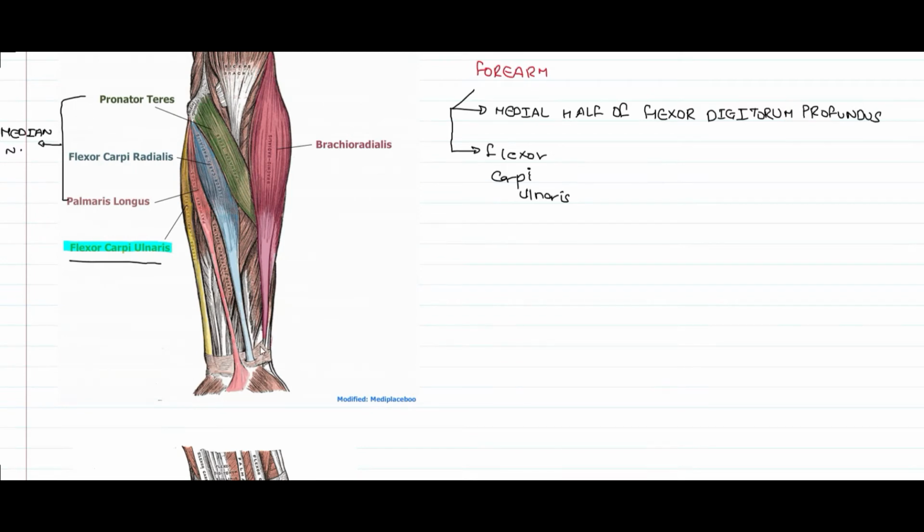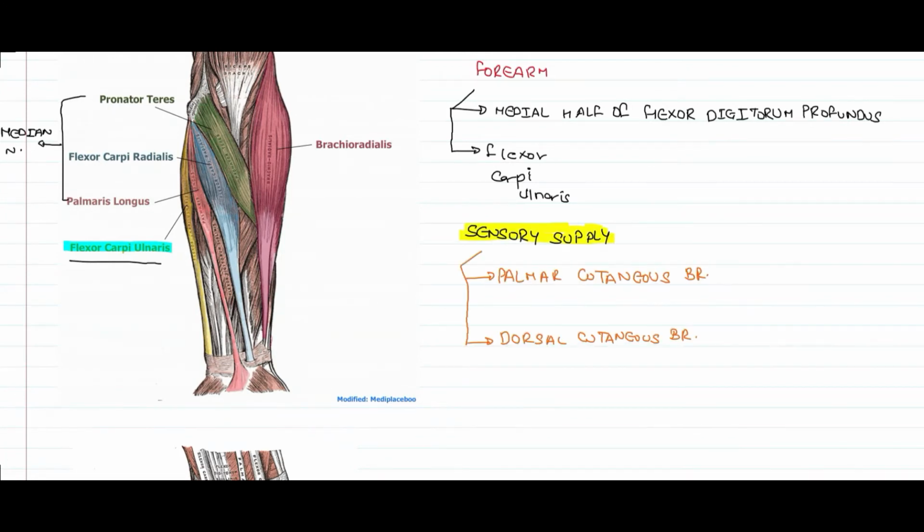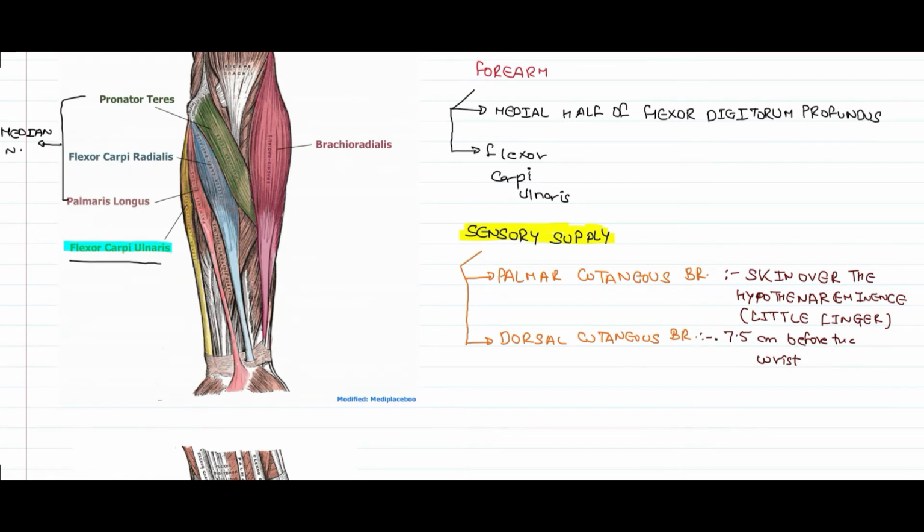The ulnar nerve will give off two branches, that are the palmar cutaneous branch and the dorsal cutaneous branch. The palmar cutaneous branch originates at the middle part of the forearm from the ulnar nerve, and it will supply the skin over the hypothenar eminence, that is skin near the region of little finger, whereas the dorsal cutaneous branch of the ulnar nerve originates 7.5 cm before the wrist, and it will give supply to the medial part of the dorsum of hand.